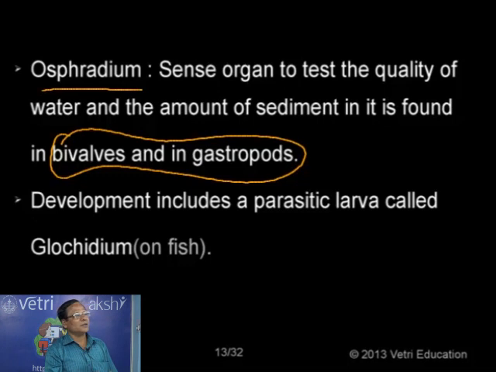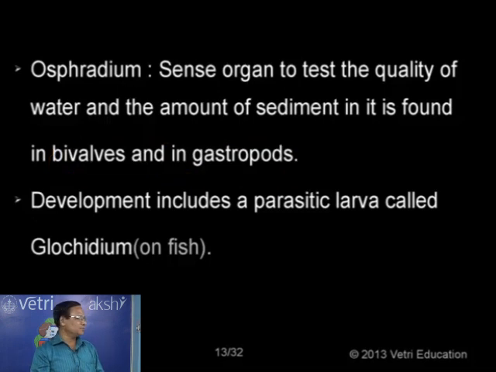If it is acidic or alkaline, the animal cannot tolerate it. It needs a normal pH, and that is tested before the water enters the body for bathing the gills for respiration, and that structure is called the osphradium. So it is a chemoreceptor organ found in bivalves and gastropods for testing the quality of water and also the amount of sediment found in it.